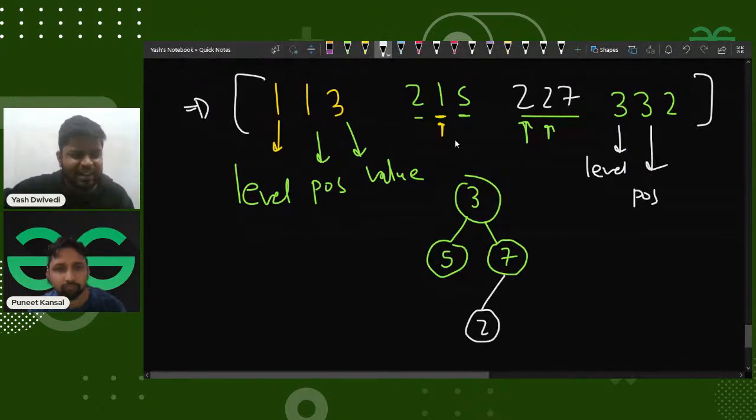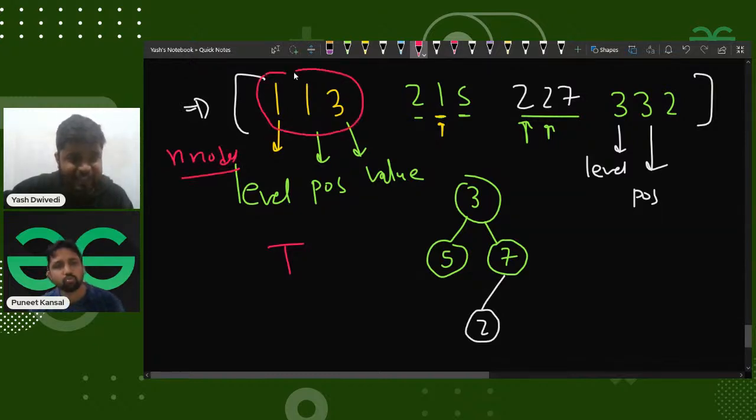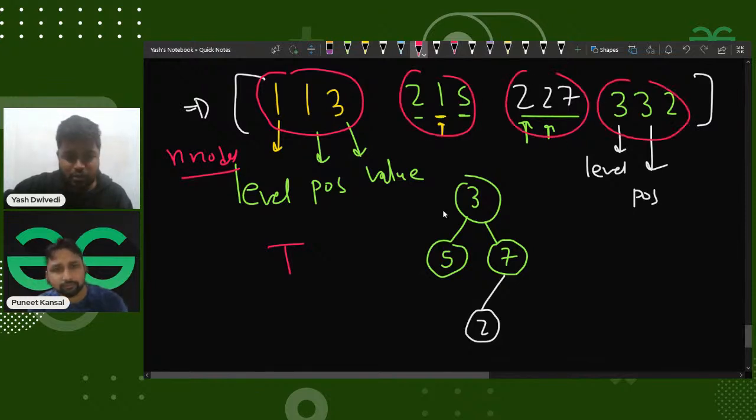If it was given very randomly, it would have been pretty difficult to define the parent and the child relationship. Now in this question, there are two challenges I can see. First of all, you are giving me all the nodes in the form of an array. So you are saying that I give this as one node, this as the other, this as the other, and this as the last node, right? So I have to first convert all these 3-digit numbers into nodes. I have to retrieve the value so that I can see what is the speciality about each node. Then I have to build the tree.